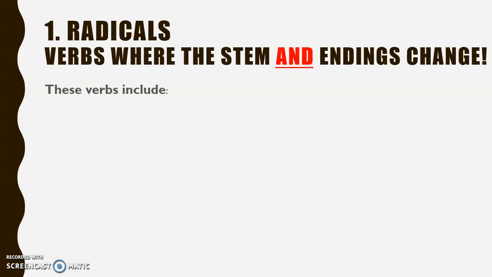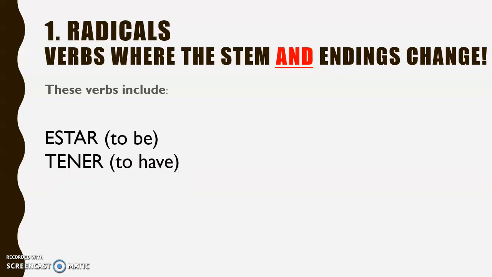Now, these are verbs where both the stem of the verb, in other words, the part of the verb when you remove the AR, ER, or IR from the verb in its infinitive, and the endings change. Now, there's quite a few of these, and I've listed them on the handout for you for this week's class. But the radical verbs include verbs such as estar, meaning to be, tener, meaning to have, and venir, meaning to come. So the stems of these verbs are different from what you would normally expect.